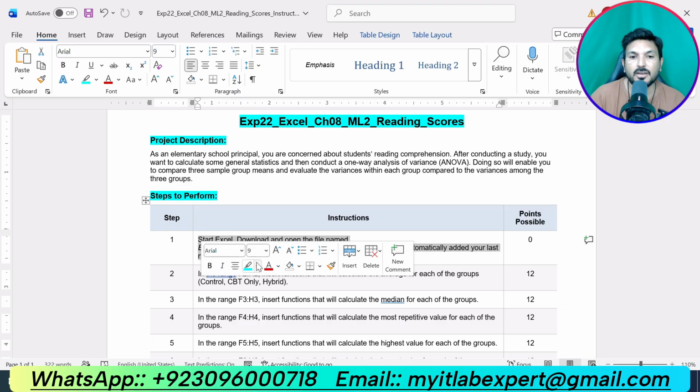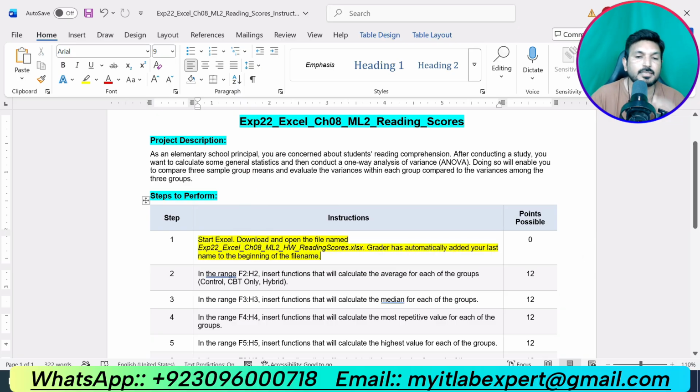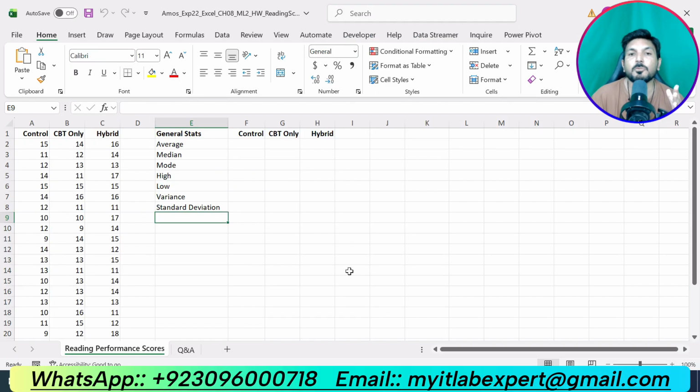So step number 1 of the assignment is saying start Excel, download and open the file named EXP22 Excel chapter 8 mid-level 2 homework reading scores. Grader has automatically added your last name to the beginning of file name. So this is the Excel workbook that we are supposed to use to solve this assignment.